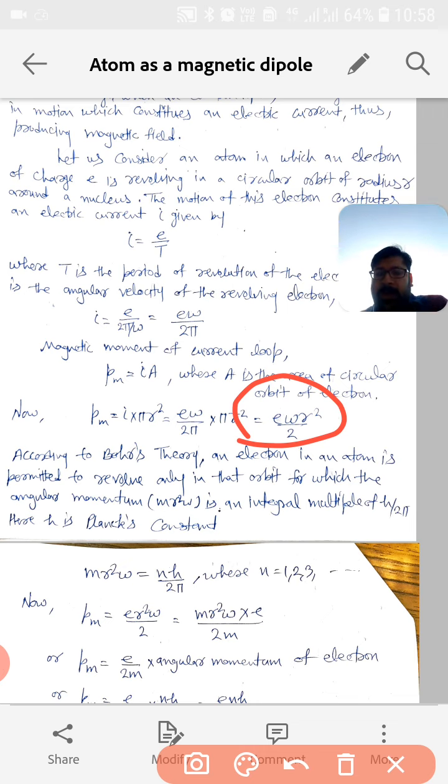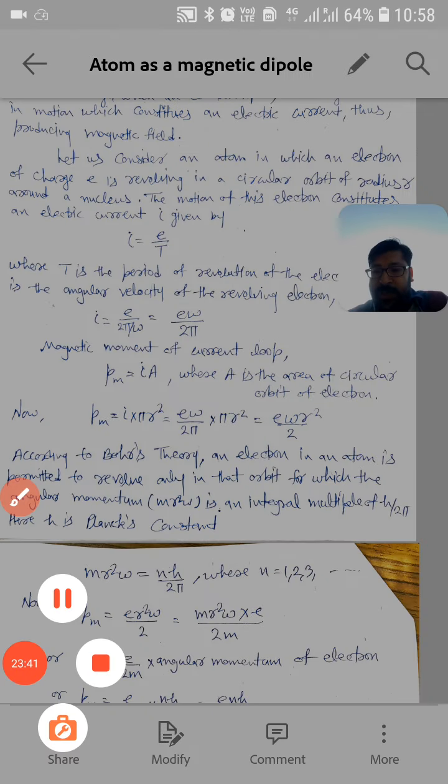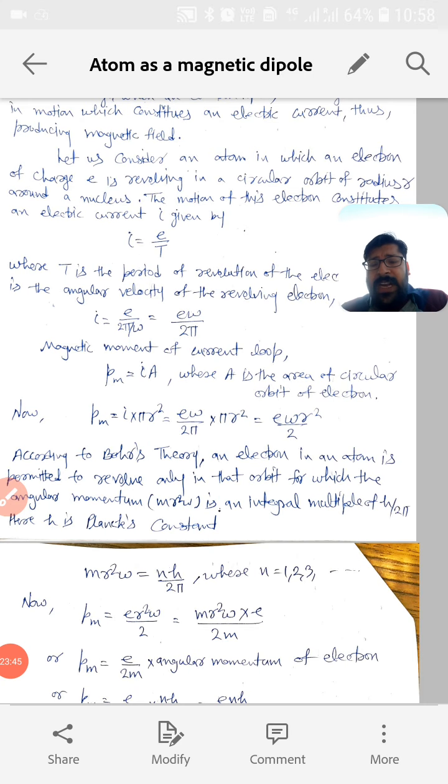Okay, as we have considered the Bohr atomic model for the explanation of atom as a magnetic dipole, according to Bohr atomic theory, we also know an electron in an atom is permitted to revolve only in that orbit for which the angular momentum m r square omega is an integral multiple of h by 2 pi.